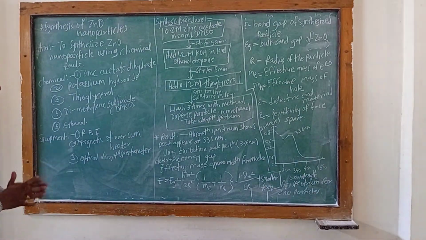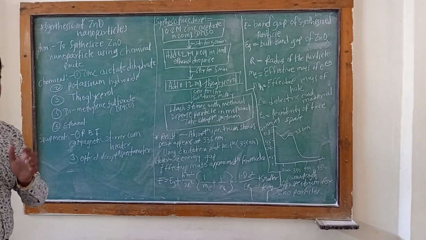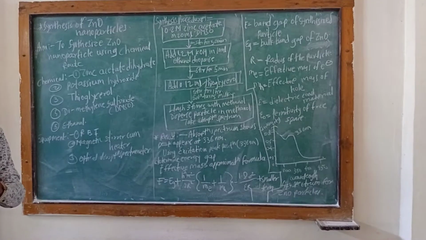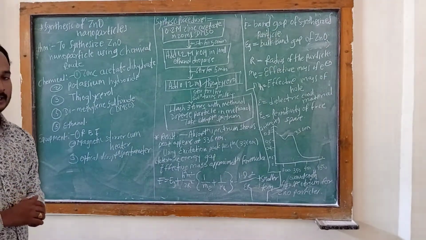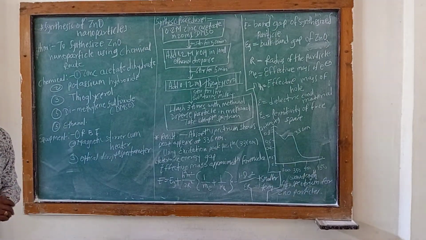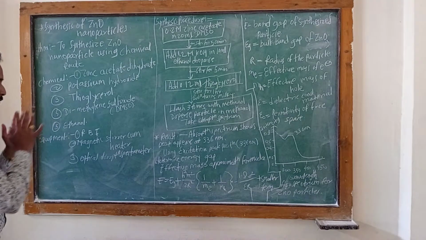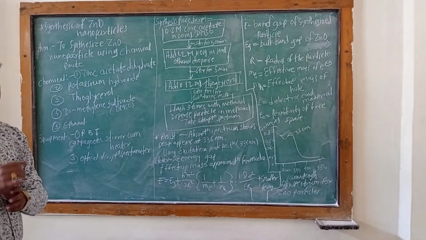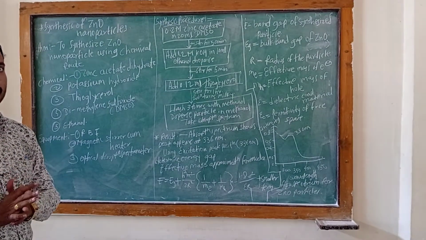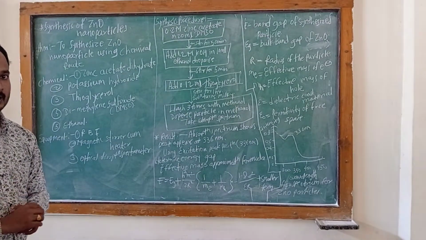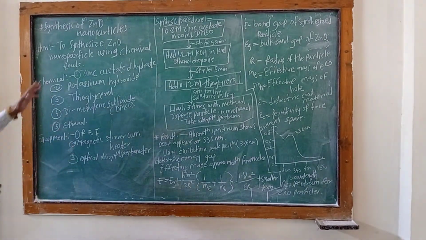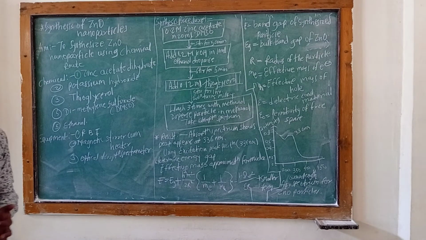The chemical route is useful to synthesize the zinc oxide nanoparticle. In this experiment you have to use the chemical route to synthesize the zinc oxide nanoparticle. This is the aim of this synthesis of zinc oxide nanoparticle.